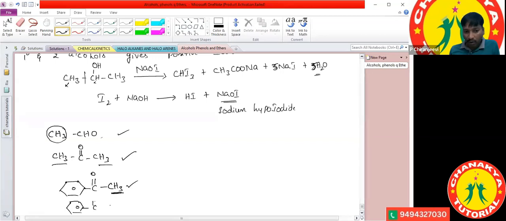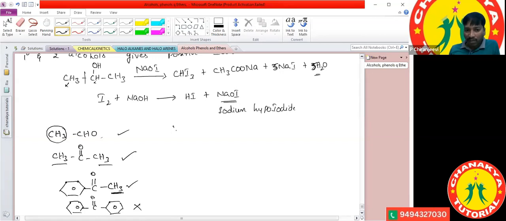C double bond O, bond C double bond. So this one does not give the positive iodoform test. Why does it not give the positive iodoform test? Because there is no methyl group. The alpha carbon, the carbon adjacent to the functional group, has to be a methyl group. Then only it gives us an iodoform test.